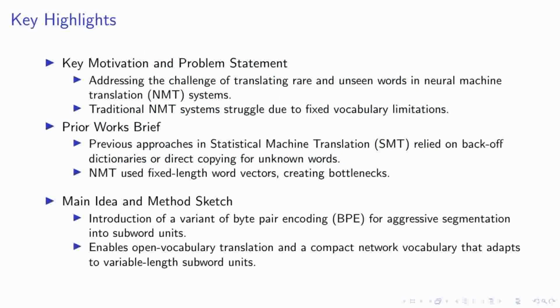Addressing the challenge of translating rare and unseen words in neural machine translation systems is crucial, as traditional NMT systems often struggle due to their fixed vocabulary limitations. Historically, approaches in statistical machine translation relied on back-off dictionaries or direct copying to handle unknown words, while NMT used fixed-length word vectors, creating significant bottlenecks.